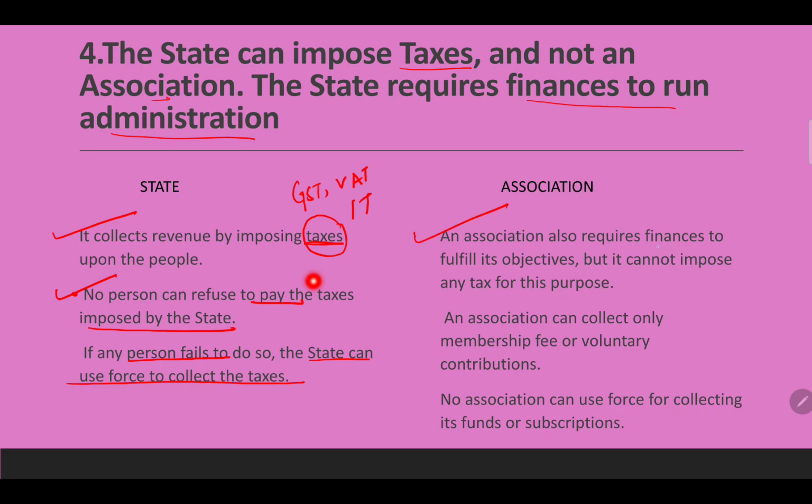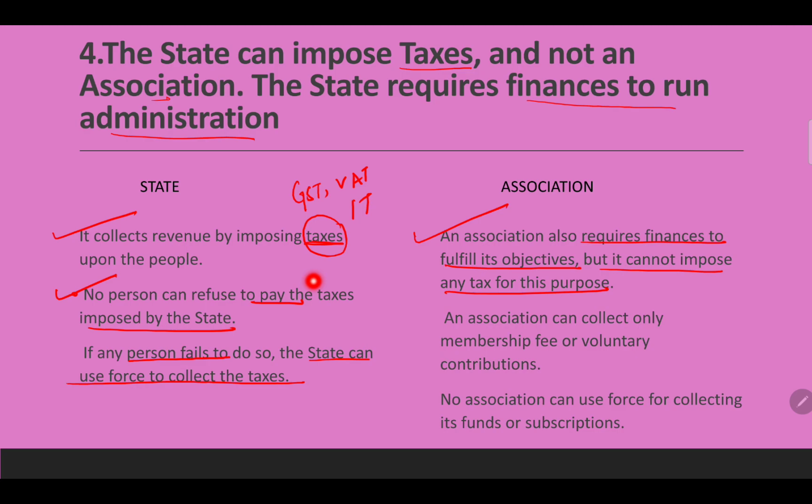An association also requires finance to fulfill its objective, but it cannot impose any tax for this purpose. Okay, this statement simply says that an association also requires finance. To run any group or organization, we need finance. But what happens is that it is voluntary. If you're a member, you can give money for an association, but it is not compulsory.